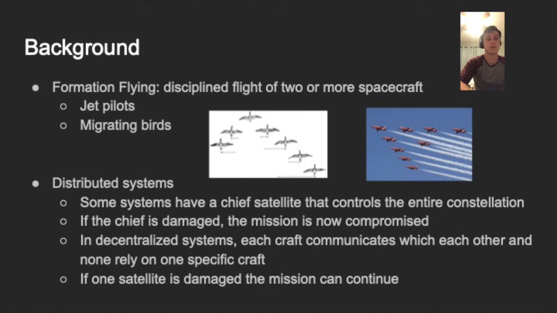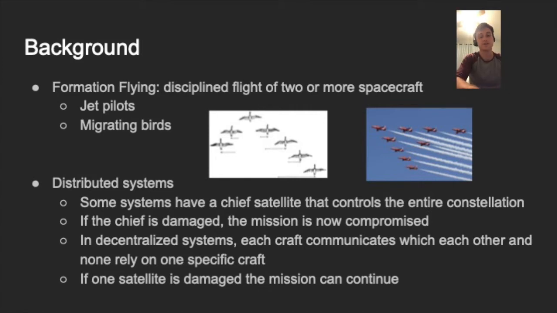Real-world examples of formation flying include military pilots performing formation flying in jet aircraft such as the Blue Angels, or the flight patterns of migratory birds. Recently, formation flying has been applied to spacecraft and satellites. These distributed systems allow for more widespread use of micro, nano, femto satellites.